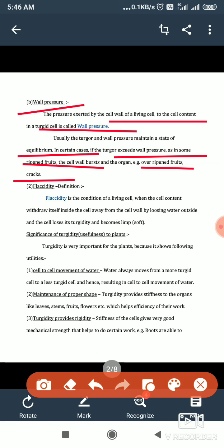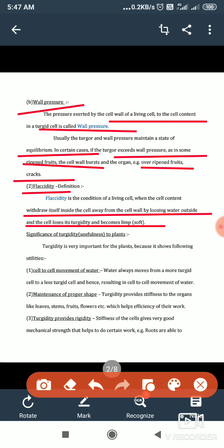Next one, just opposite to turgidity, is called flaccidity. Definition: flaccidity is the condition of a living cell when the cell content withdraws itself. That means they lose water outside, and the contents withdraw inside the cell, away from the cell wall. The cell loses its tightness that we already studied as turgidity and becomes soft. This condition is called flaccidity, and the cell is called flaccid.